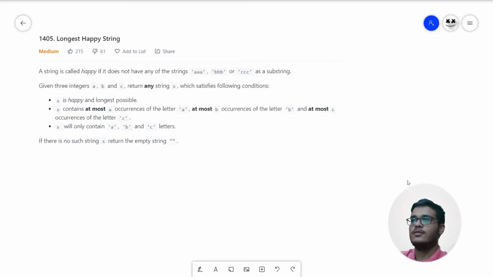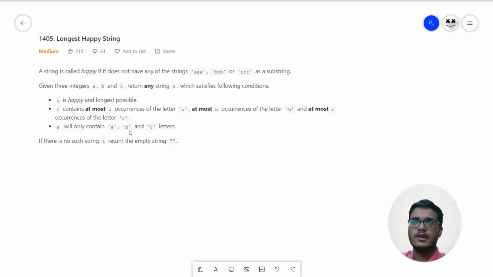A string is called happy if it does not have any of the strings AAA, BBB or CCC as a substring. Given three integers a, b and c, return any string s which satisfies the following condition. S is happy and longest possible, and contains at most a occurrences of the letter A, at most b occurrences of the letter B and at most c occurrences of the letter C. S will only contain A, B and C letters. If there is no such string s, return the empty string.